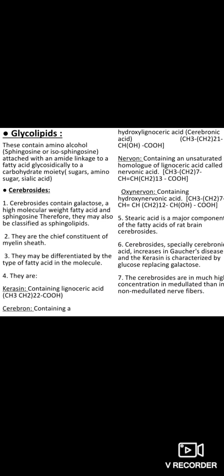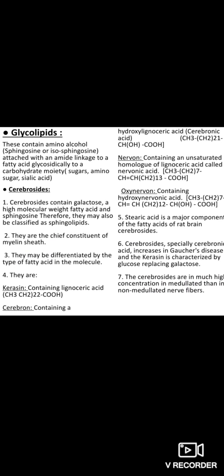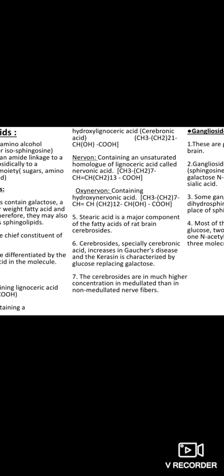The next one is glycolipids. Now these contain amino alcohol, that is sphingosine or isosphingosine. They are cerebrosides. They contain galactose, a high molecular fatty acid, and sphingosine. They are also classified as sphingolipids. Cerebrosides are the chief constituent of myelin sheath. They are differentiated by the fatty acids in the molecule: kerasin, cerebron, then nervone, oxynervone.